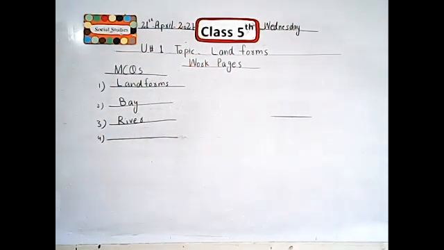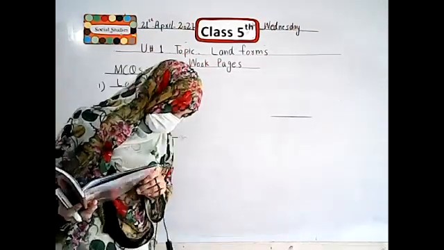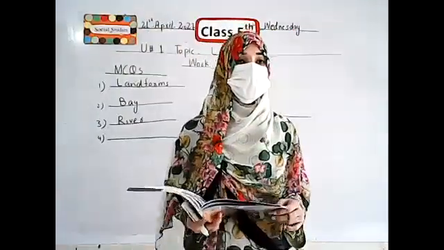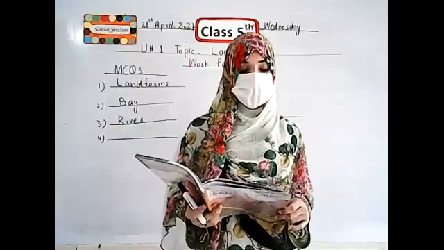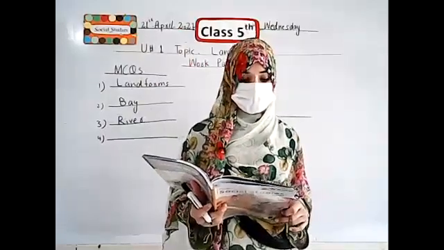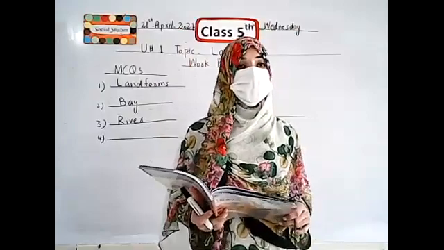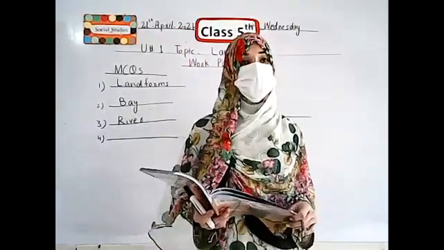Next, the fourth one is: the most famous mountain range in Asia is the dash. In this MCQ, we tell the name of a famous mountain range that is found in Asia. Option number A is Rocky Mountain. Option number B is Atlas Mountain. Option number C is Himalayas Mountain.